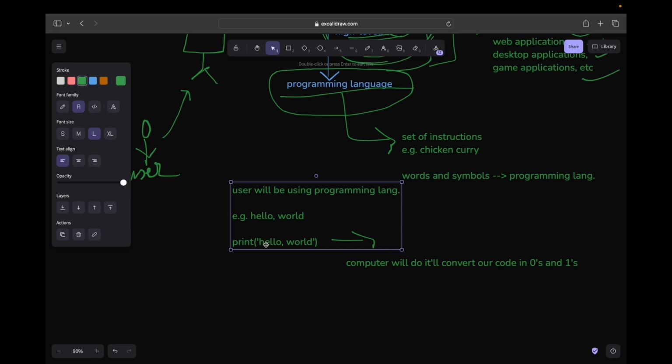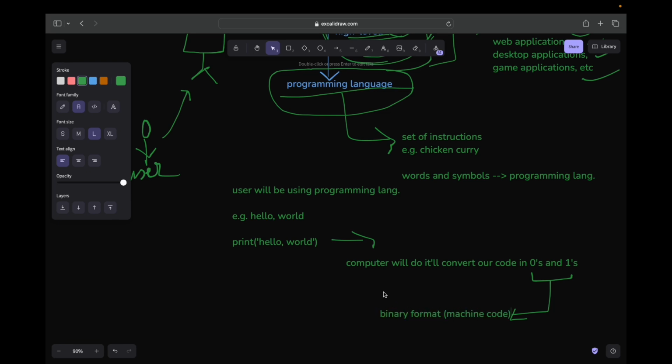Means we are writing hello world, and it will convert hello world into zeros and ones. Zeros and ones is what we call binary format, or we can say machine code. So internally the computer is using zeros and ones, converting our code into machine code, into binary format.